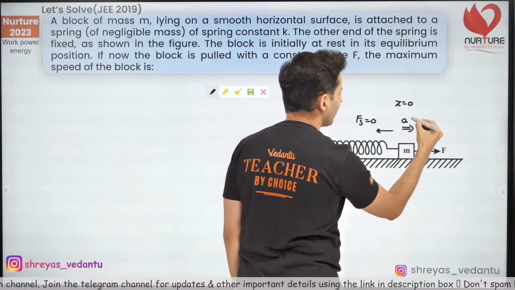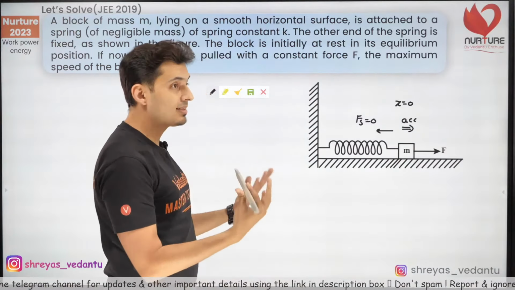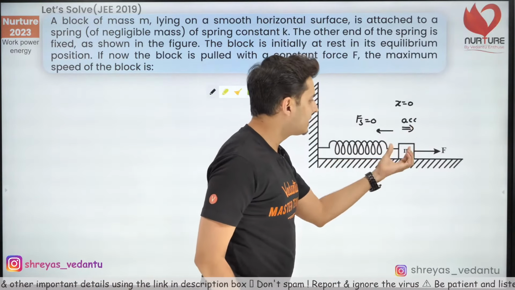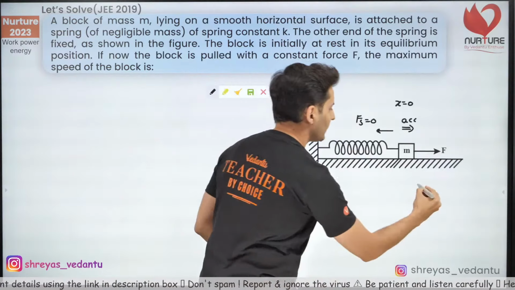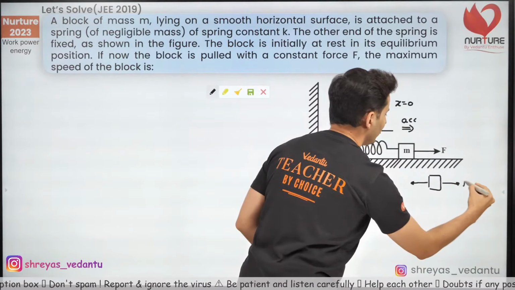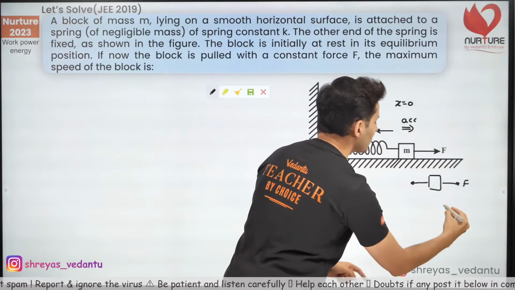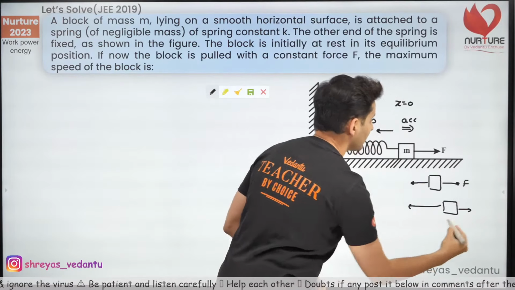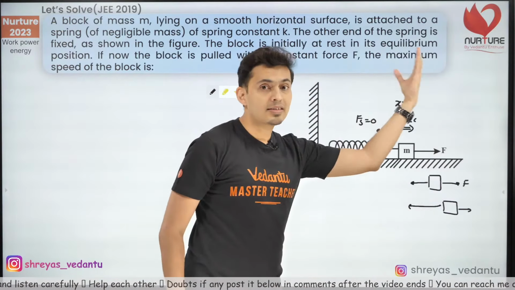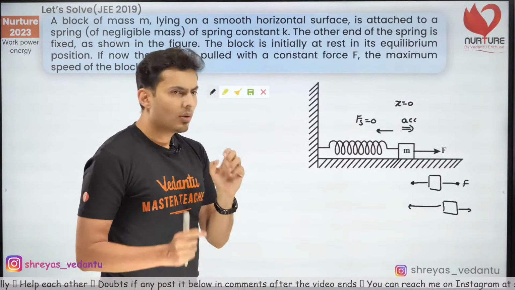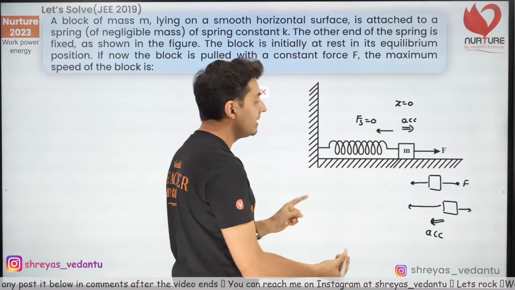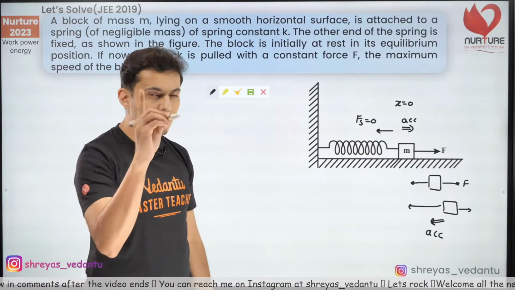So obviously there will be some acceleration in this situation. Once there is acceleration, the velocity will increase. As this block moves ahead, there will be a spring force, but this force F remains constant. As the block moves more ahead, the spring force increases. There might come a point when the spring force will exceed the force from the right side. When that happens, don't you see that it will accelerate towards the left side and not towards the right side? Think about it, guys.